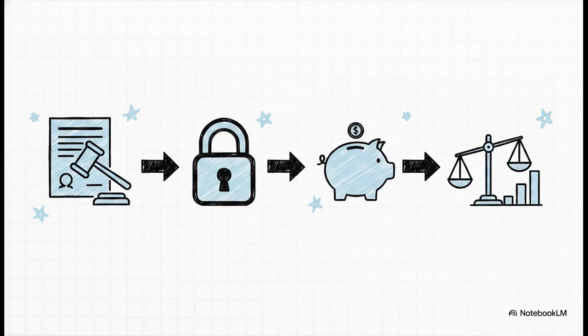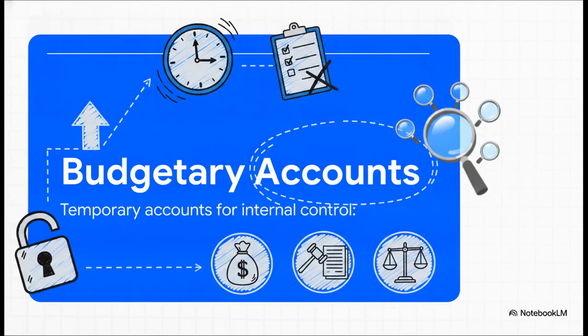Think about it. In corporate accounting, a budget is just a nice guideline, right? But in governmental accounting, exceeding the budget is literally breaking the law. So everything we cover today is going to follow this exact unbreakable life cycle. Budget to commitment to actual to comparison. If you can hold that sequence in your head, all the complex journal entries we're about to see will logically fall right into place. Okay, let's start at the very beginning with the first stage.